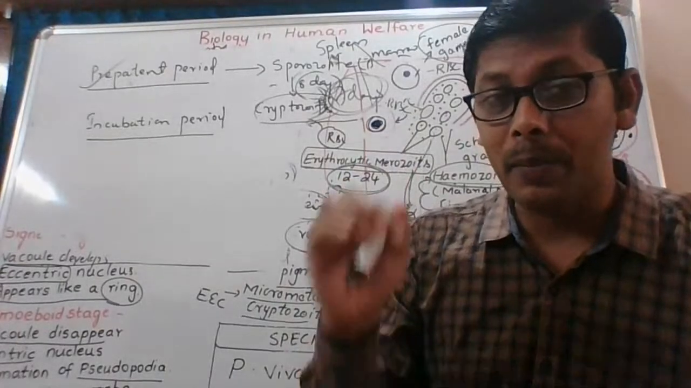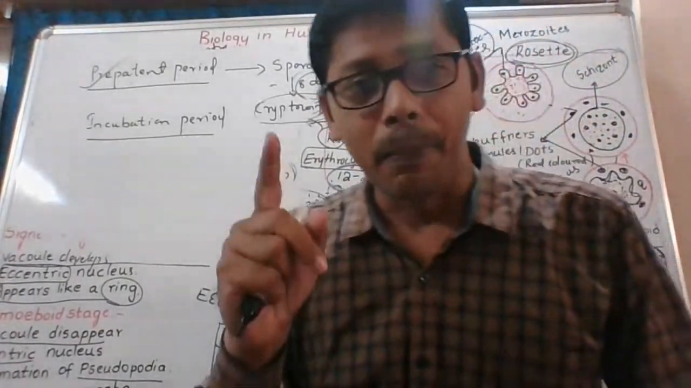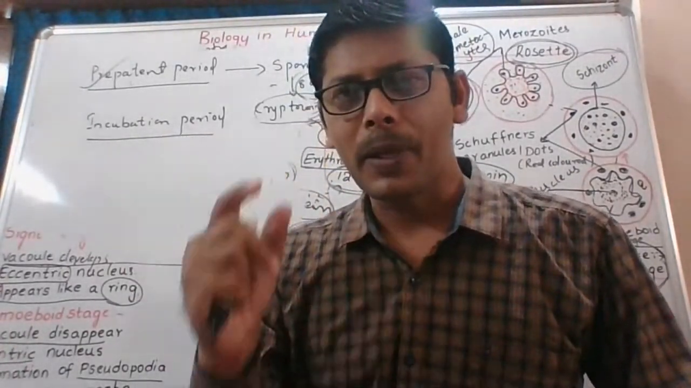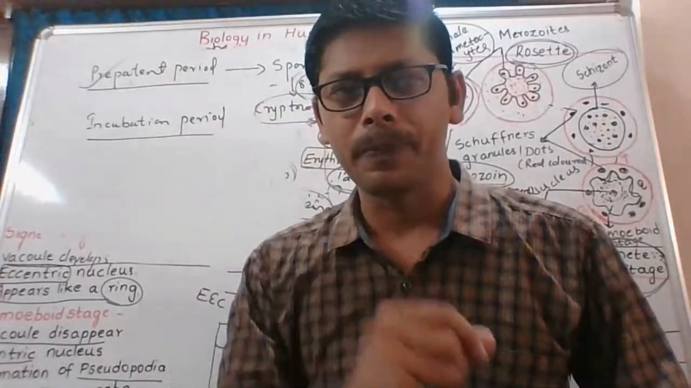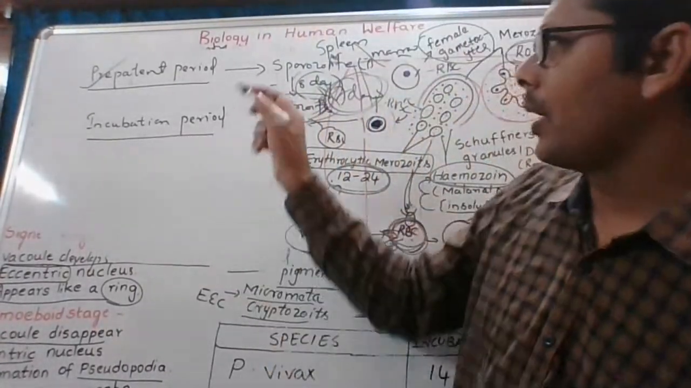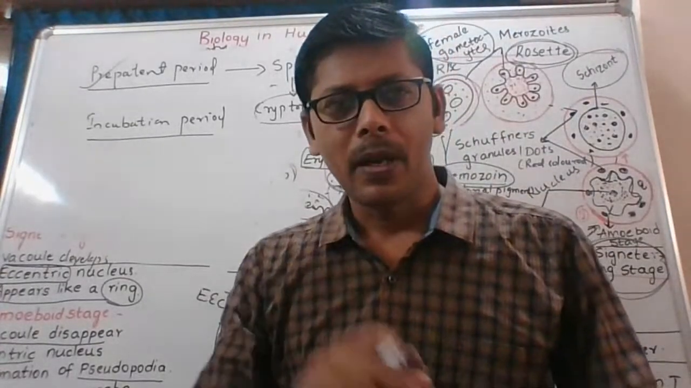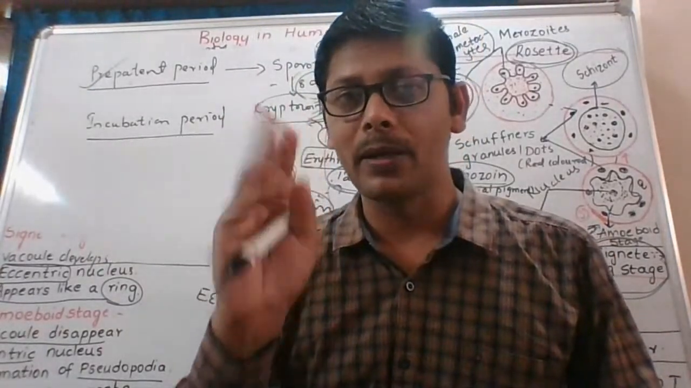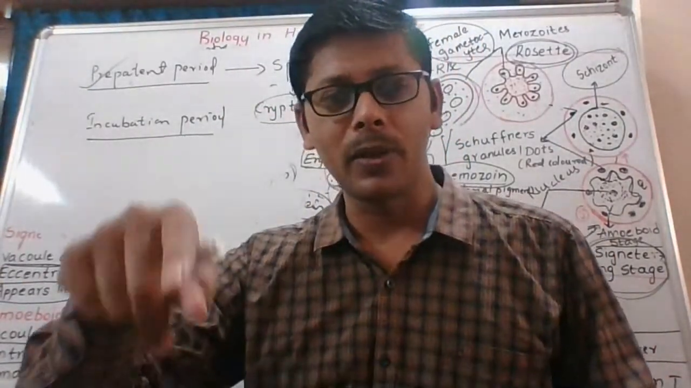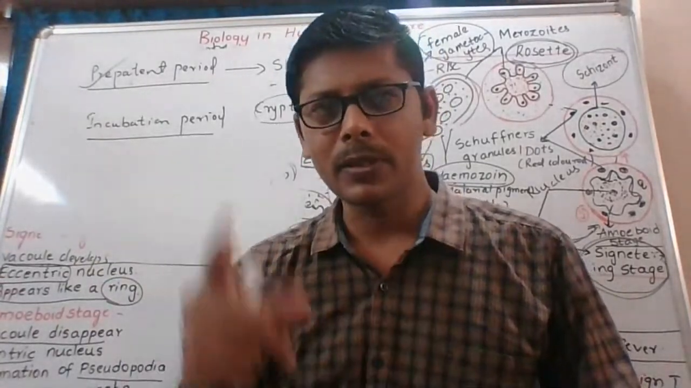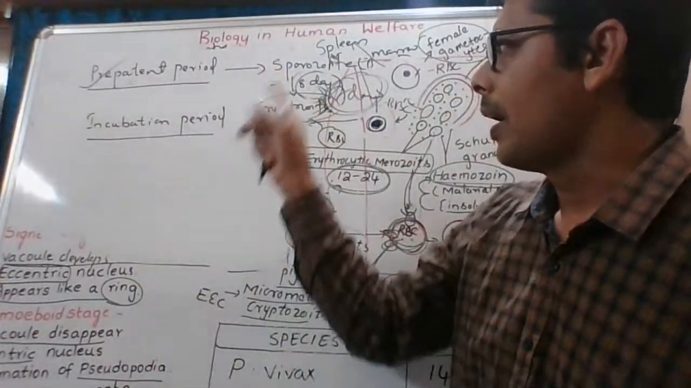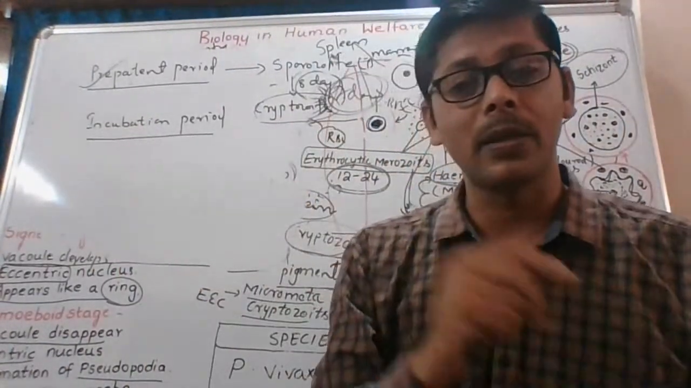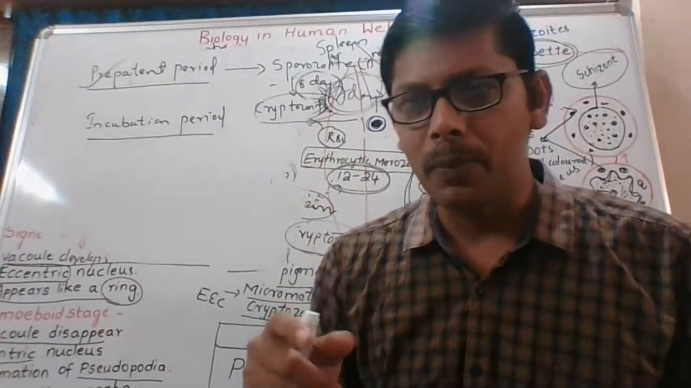I repeat again, the time interval between the first entry, hero's first entry. Okay, imagine Plasmodium is one hero. He entered into our body in the form of sporozoite. Within half an hour they reach the liver cell. They stay in the liver cell for 8 days. After 8 days again the hero is entering again into the blood. Okay, the first entry in the form of sporozoite and the second entry in the form of cryptozoite. In between these two entries there is 8 days time. This is called pre-patent period.